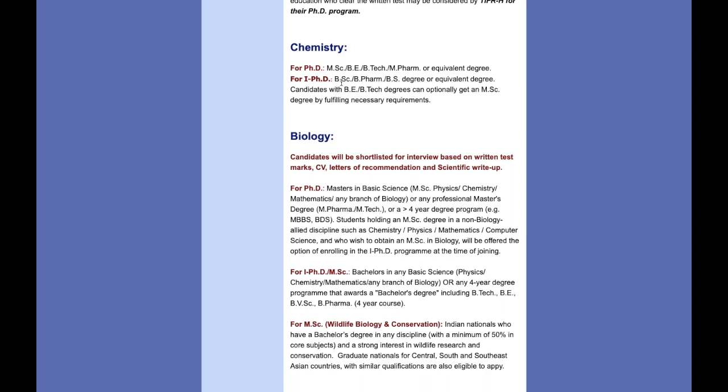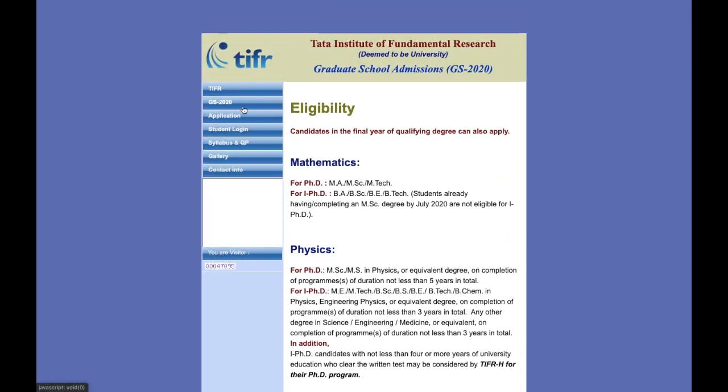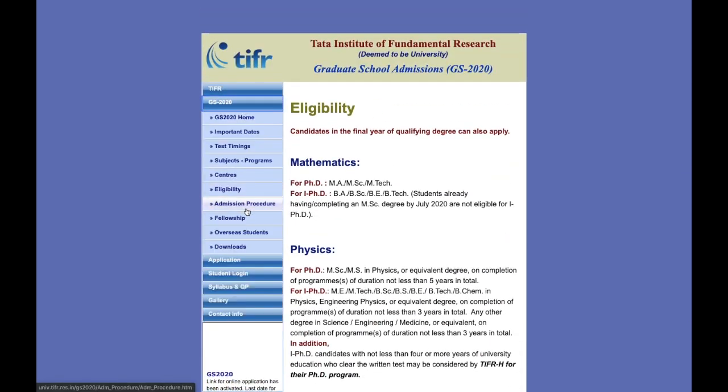For integrated PhD you should be a BSc final year student, or have a BSc, B.Pharma or BS degree, or an equivalent degree. So these are the requirements and the eligibility criteria. Next is your admission process.